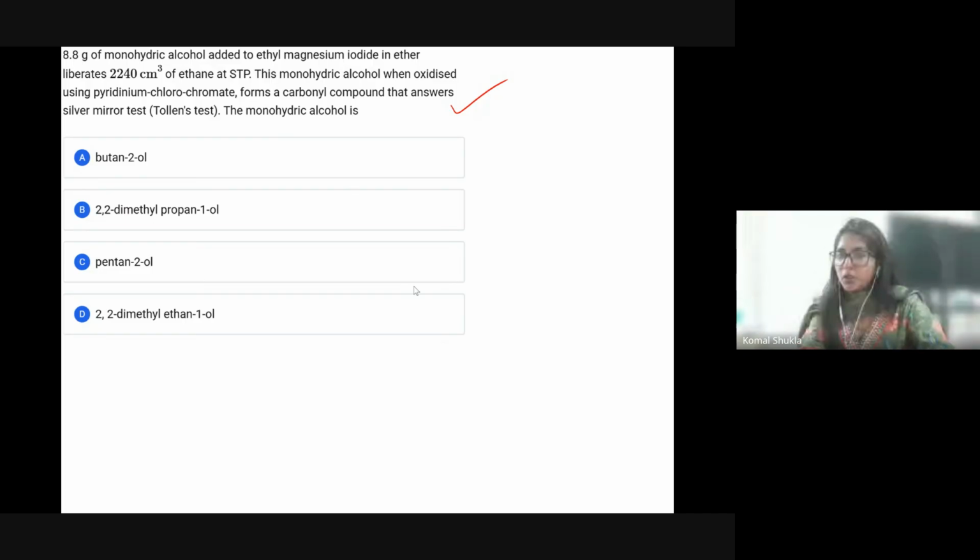Please read this question carefully and then just let me know the answer. I guess this question is easy, so I can get the answer in very few minutes. Okay, Angelina is saying B. What about others?